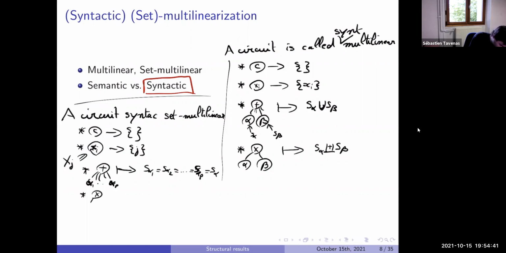And for a multiplication gate, you want to do the disjoint union. If you force things to be like that, you force your circuit to be set multilinear.